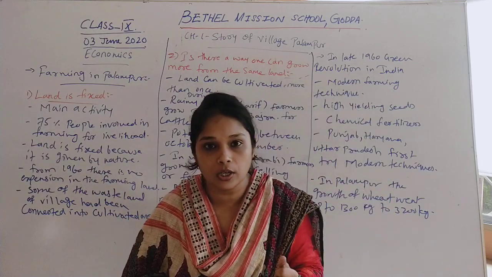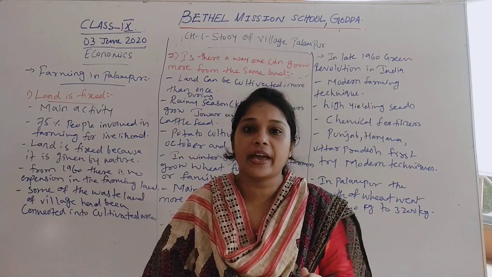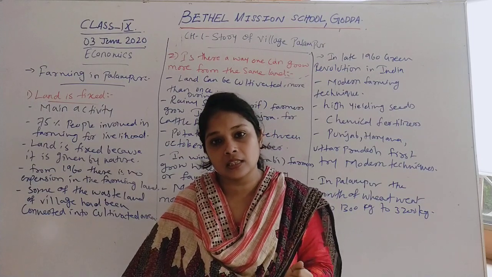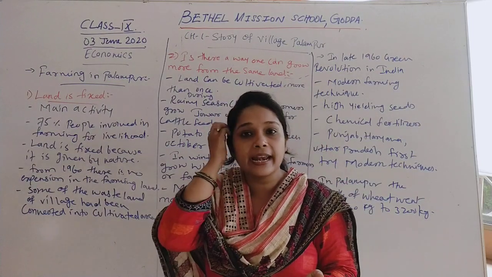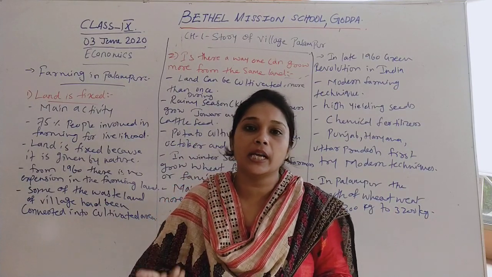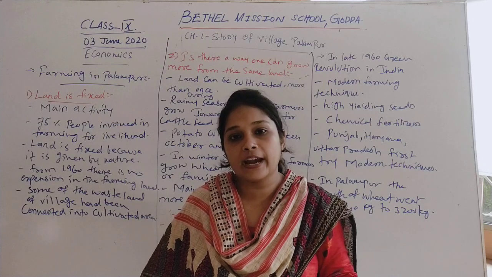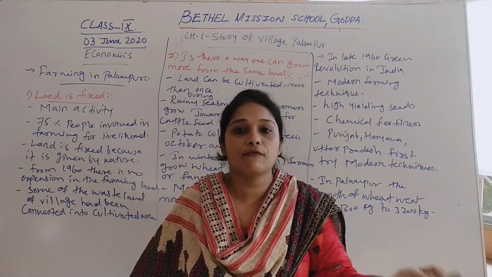When we talk about Palampur, we can compare it with India. Like India, in Palampur also till 1960 there was no expansion in land area. So we have a land area which we can use for multiple uses. We use the land for making roads, offices, buildings and residential areas. We also use the land for farming.